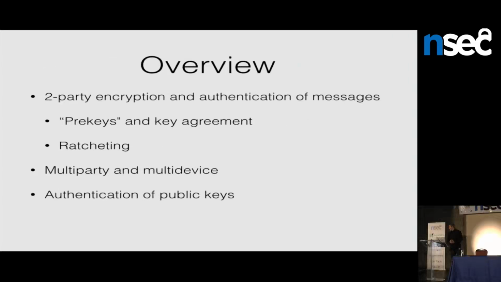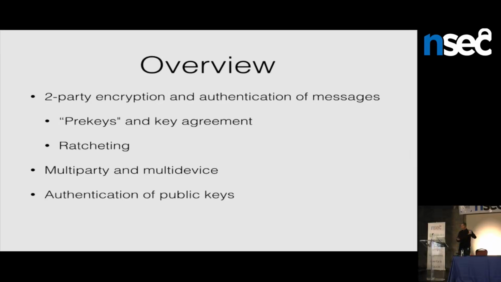The components of this protocol, which I'm just going to talk about in order, are firstly, the heart of it, which is really just a two-party protocol for sending authenticated and encrypted messages back and forth, with forward security. And that protocol basically has two phases. There's an initial phase, which happens in the very first message that someone, let's call her Alice, sends to someone else, let's call him Bob.